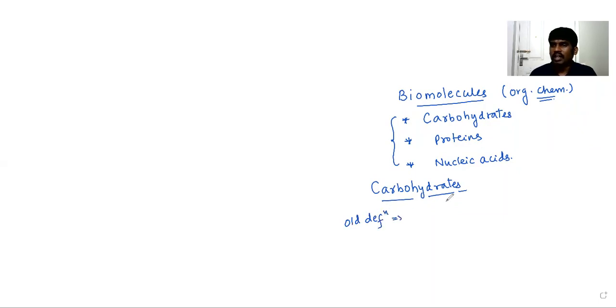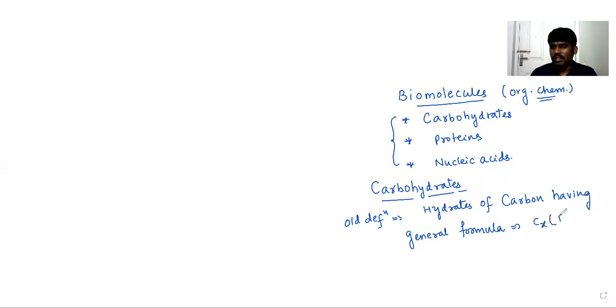The old definition, if you see, the name indicates very clearly: hydrates of carbon, having the general formula CxH2O taken y times. If any compound satisfies this general formula, it can be considered a carbohydrate. That is the definition they used to follow.